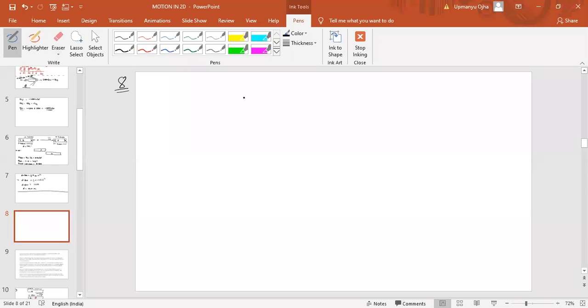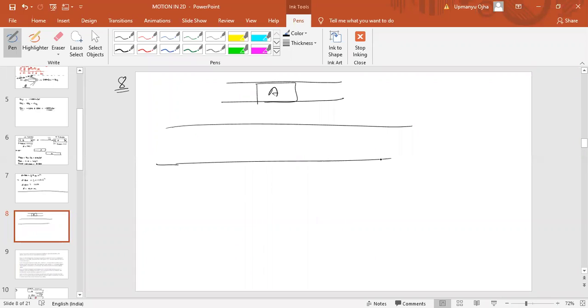Fine, now we have a two-lane road. This is lane 1 where car A is, and this is lane 2, where we have two cars. This is car B and this is car C.